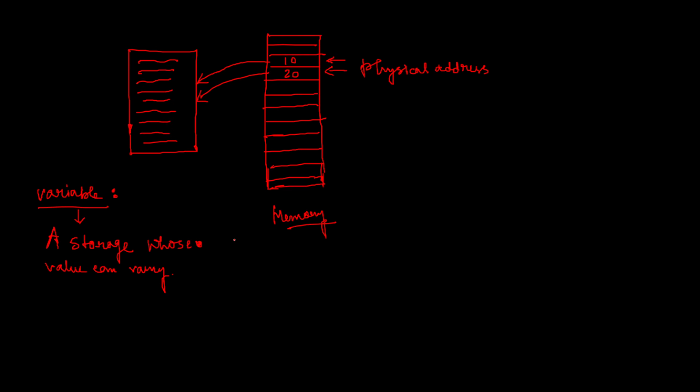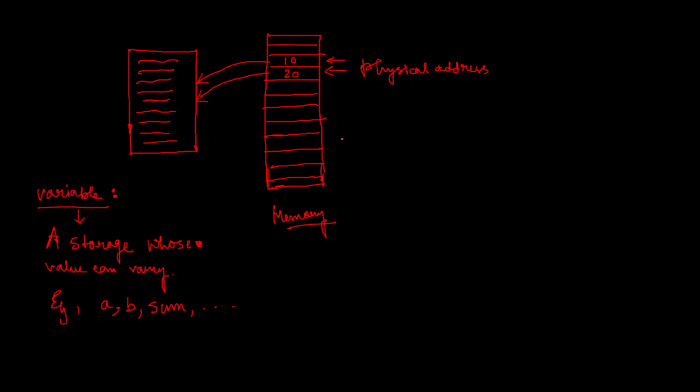That is a variable. And this variable is, in a program, identified by a very simple English word or maybe a character. For example, A is a variable name, B can be a variable name, sum can be a variable name, and so on.